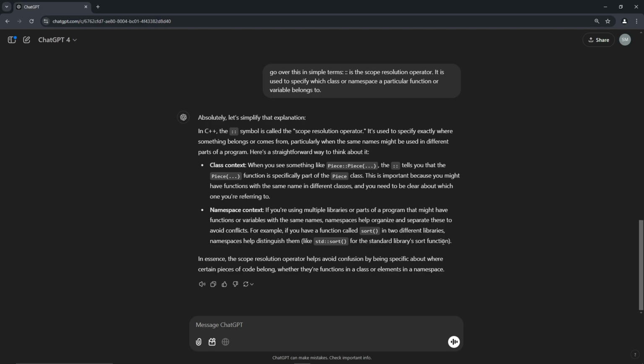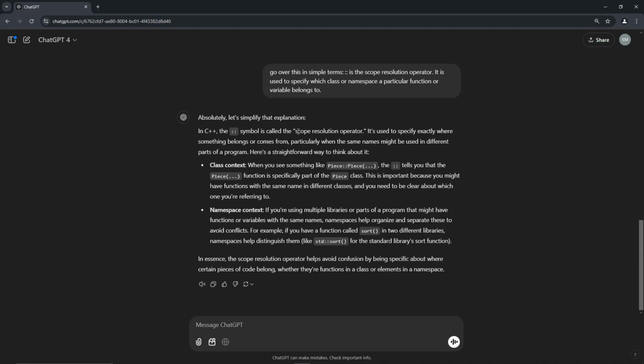What about the other one, bro? Anyway, why not two? Oh yeah, because it's ChatGPT. Nobody actually wrote this. My bad. In essence, the scope resolution operator helps avoid confusion by being specific about where certain pieces of code belong, whether they're functions in a class or elements in a namespace.